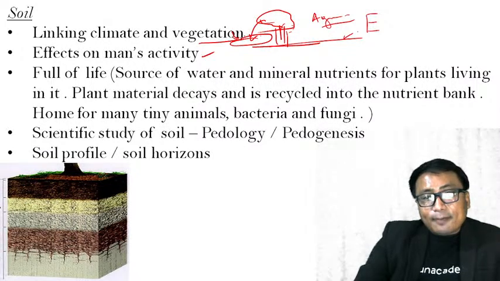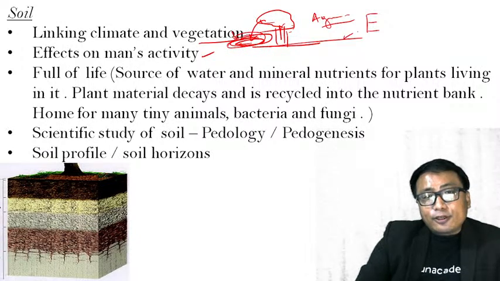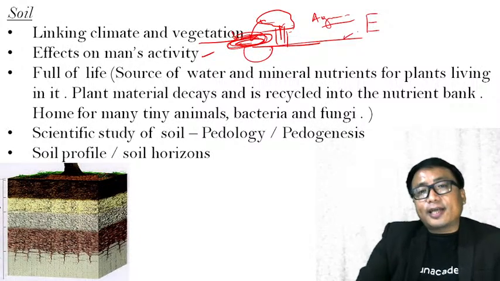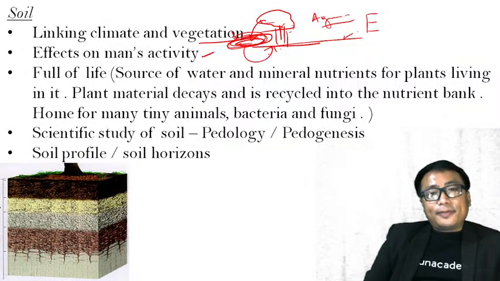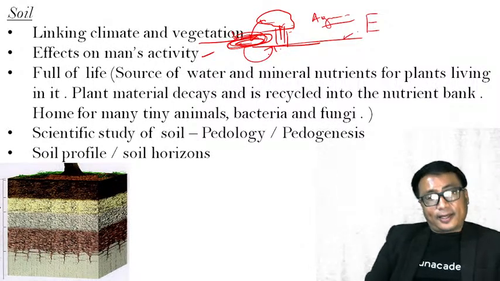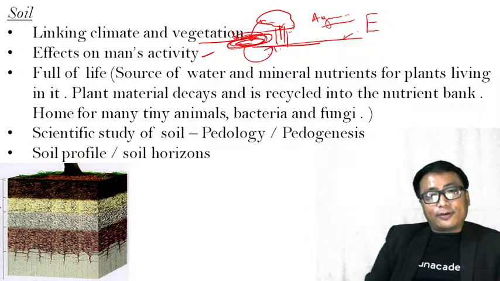After decay and decomposition, it becomes humus, and the nutrients present here are recycled again. It is home to many tiny animals, bacteria and fungi. The scientific study of soil is known as pedology or pedogenesis.